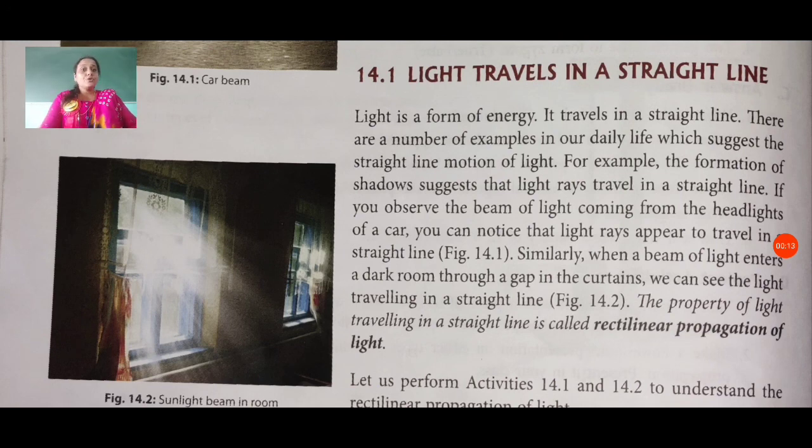Figure 14.2 shows this sunlight beam in a room. You can also observe this kind of thing at your home. When you see this, you can observe that the sunlight beam in the room comes in a straight line. The property of light traveling in a straight line is called rectilinear propagation of light. For this, let us perform activities 14.1 and 14.2 to understand the properties which light has.